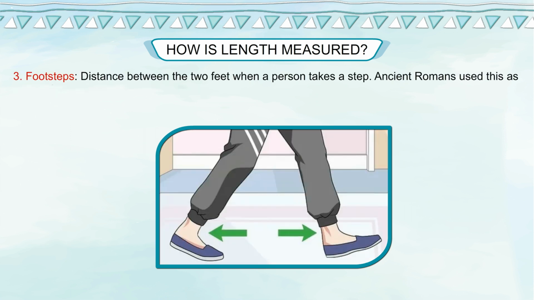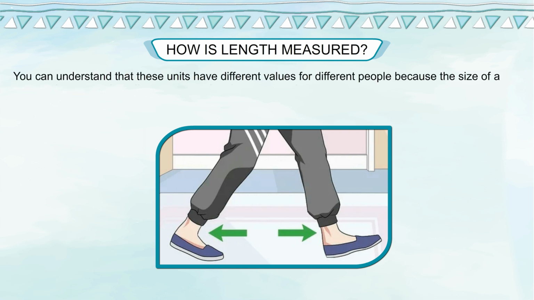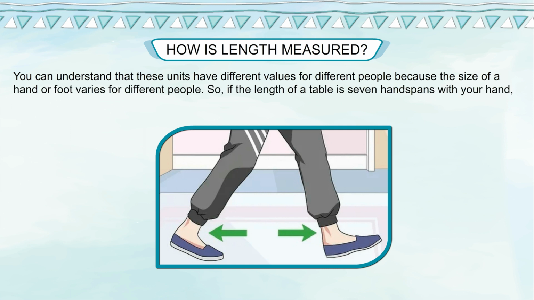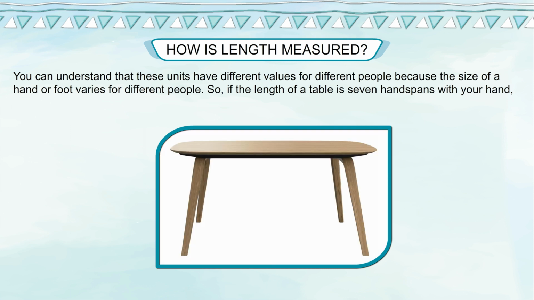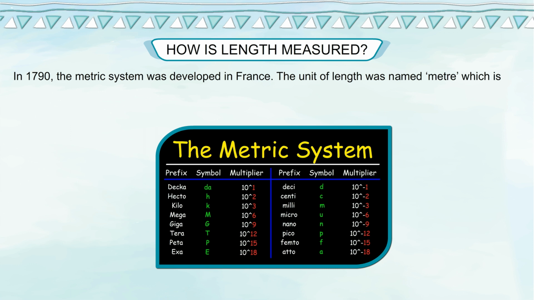Footsteps. Distance between the 2 feet when a person takes a step. Ancient Romans used this as a unit of length. You can understand that these units have different values for different people because the size of a hand or a foot varies for different people. So, if the length of a table is 7 handspans with your hand, it could be 5 handspans with your father's hand.